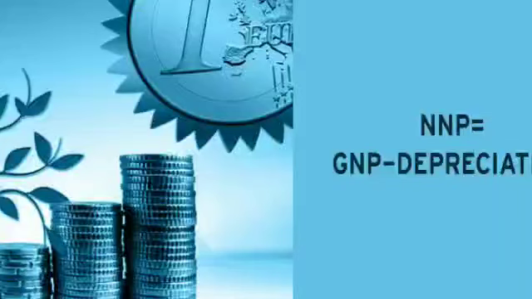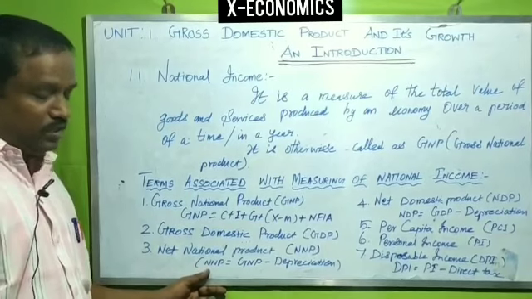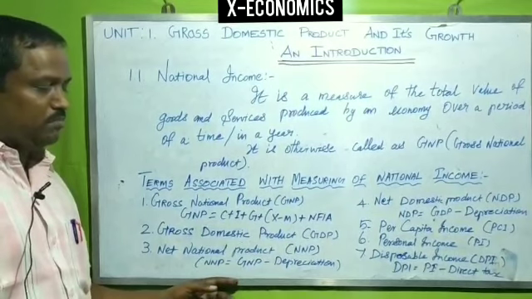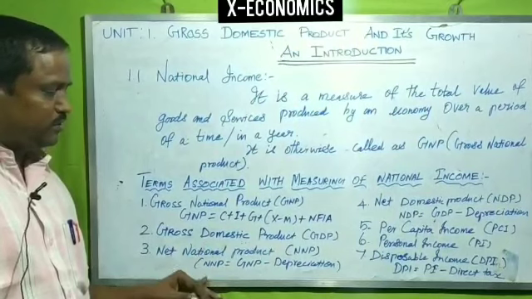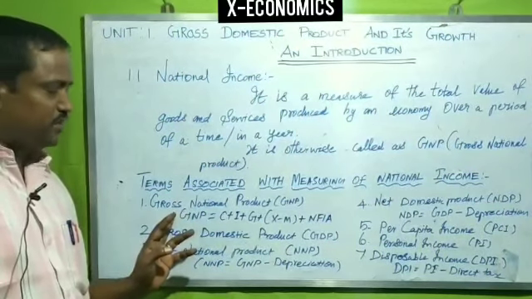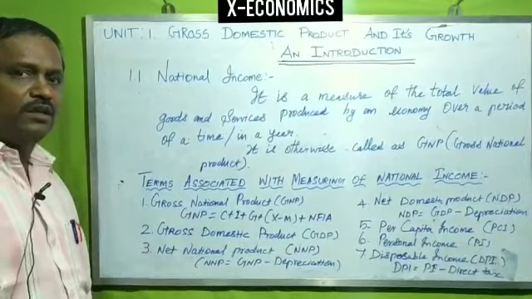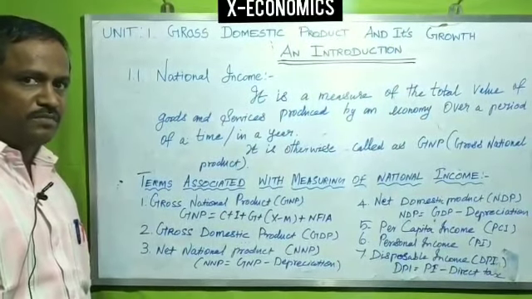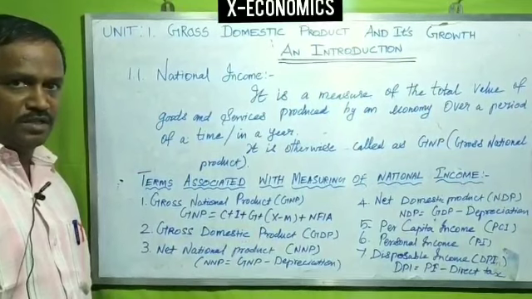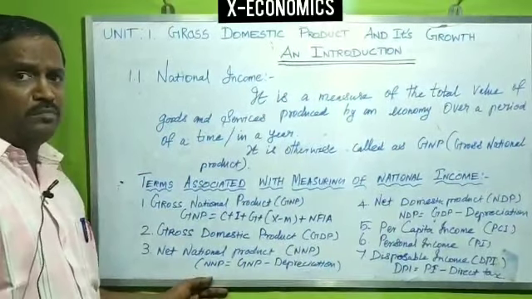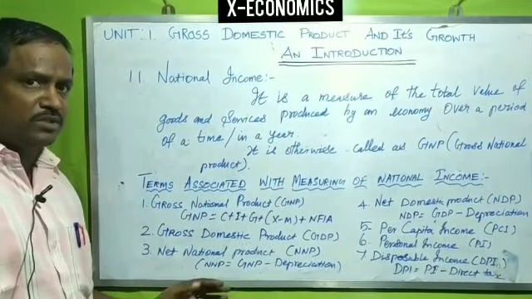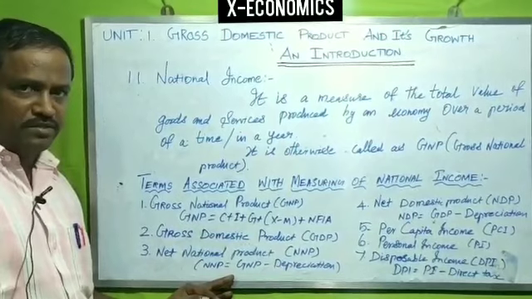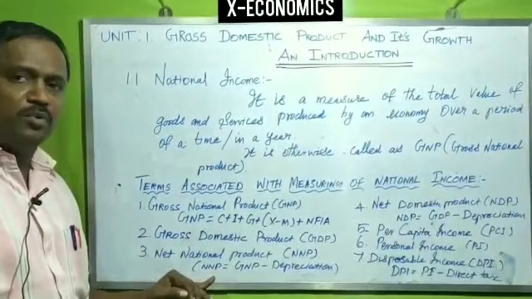We are going to see the third point, net national product, NNP. There is a formula: NNP equals GNP minus depreciation. What do you mean by net national product? Already we discussed the first point, gross national product. Importing and exporting goods and services from one country to another or within a country causes some damages. So what are the damages that happen? We have to subtract or reduce them, and that is what we call net national product.